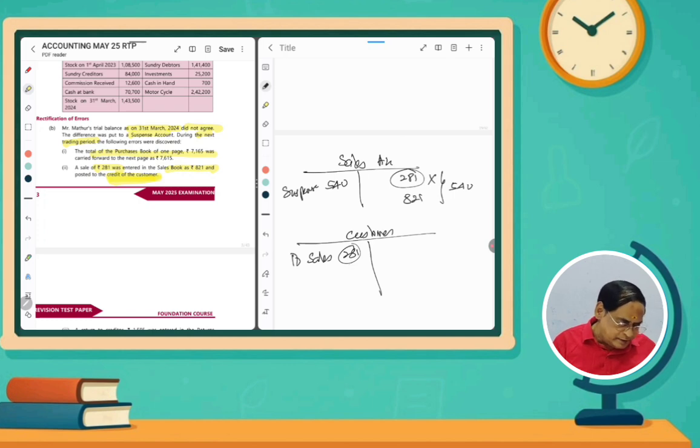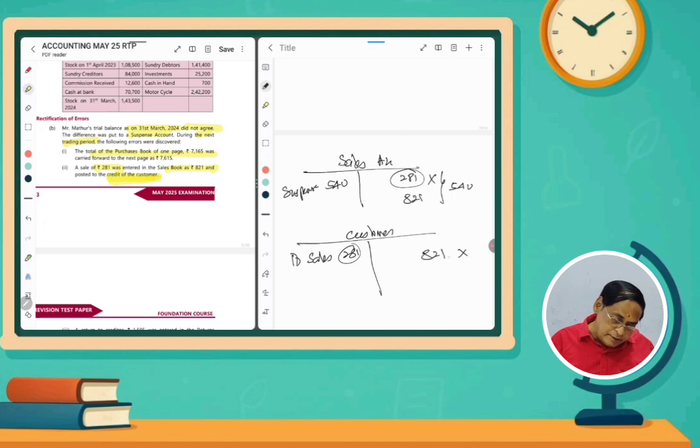But instead of that, we have mentioned here 821. So we are crediting the customer account. Only in the case of purchases we are crediting. In the case of sales, we have to debit the customer account. So this is a mistake we did. So it is to be cancelled.